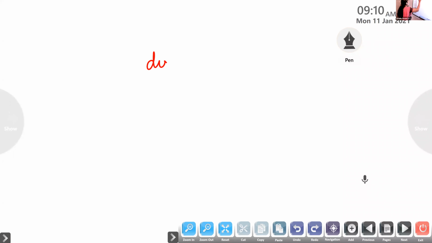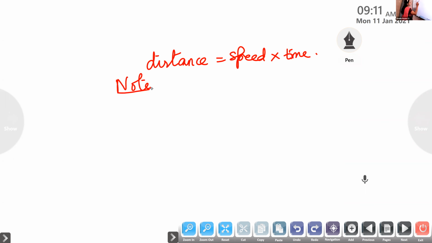Distance is equal to speed into time. Okay, note down. Suppose we are given speed in kilometer per hour.